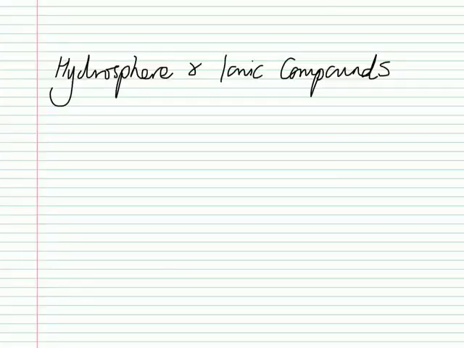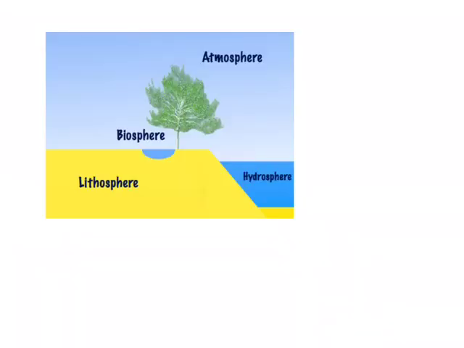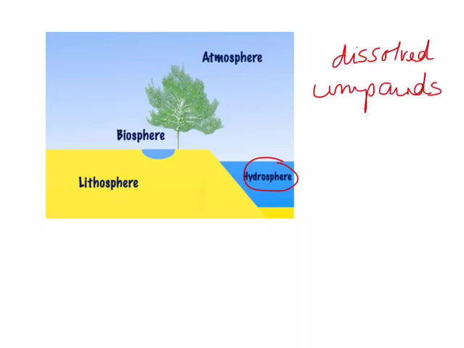This video is about the hydrosphere and ionic compounds that are contained within it. The Earth's hydrosphere consists of all the water in the oceans, seas, lakes, rivers and so on. It also contains any compounds that are dissolved in that water. Most of the dissolved compounds in water are ionic compounds called salts. That's why seawater is said to be salty.